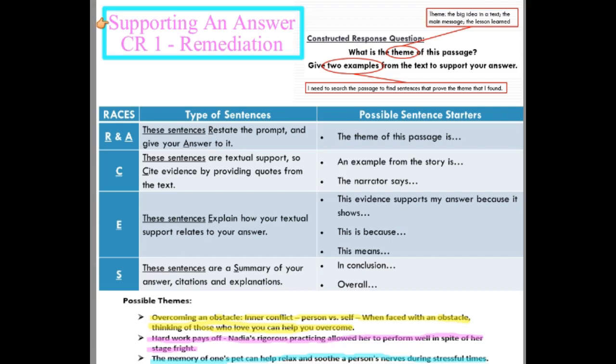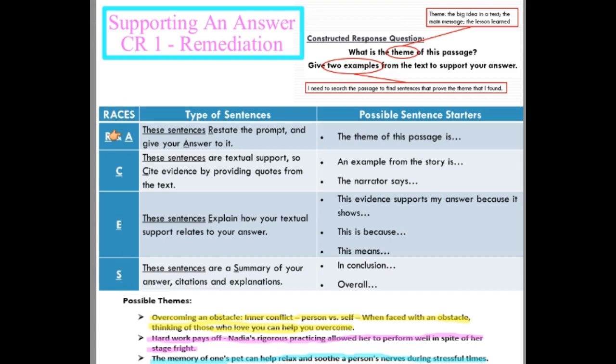Okay, let's take a look at the question first. The question is, what is the theme of this passage? Give 2 examples from the text to support your answer. So from that, you should think to yourself, okay, theme, that's one of those big literature words that we learn. Theme is the big idea, it's the main message or the lesson learned from the text. And I know I need to provide 2 examples to support my answer. Remember that you need to use the RACES method. It's a very good method for answering these questions.